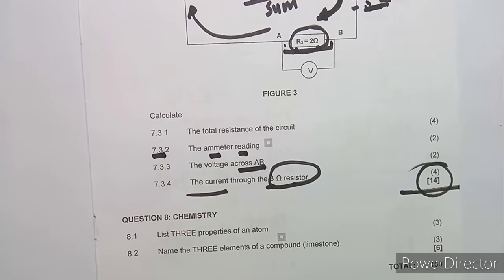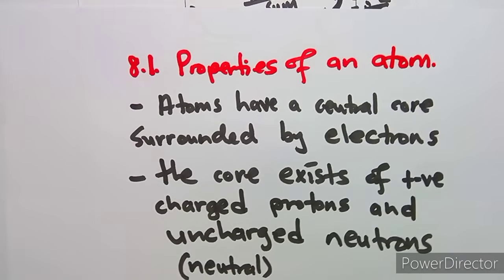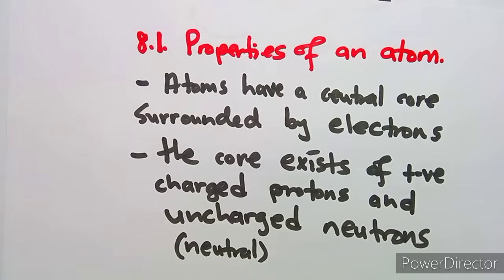That's chemistry. So the first part on chemistry was to list the properties of an atom. Okay, so what are these properties of an atom, guys? Let me just list the ones that I'm having. In fact, there are a lot of these properties, so you can just list the ones that you think are the best.